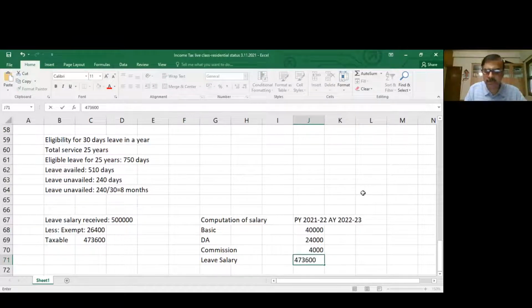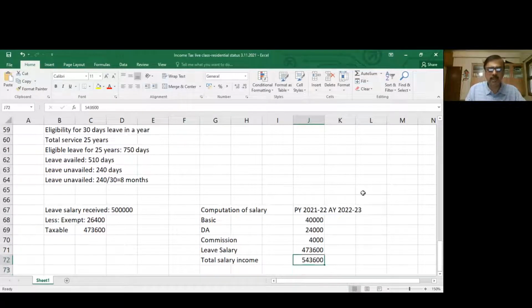So let us say there is no other salary income. The sum total of this is the salary income. So total salary income: like this, you have to keep adding the components of salary. So 40,000, 24,000, 64, plus 4,000 is 68, and 4,73,600 plus 68,000 is 5,41,600. This is income from salary. Are you able to understand or not?